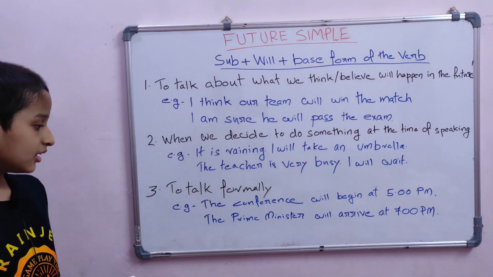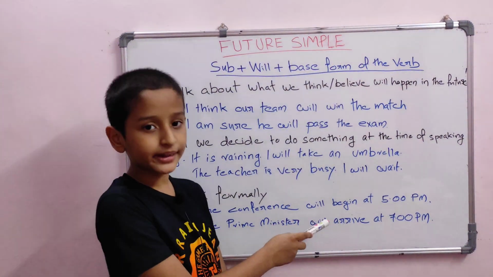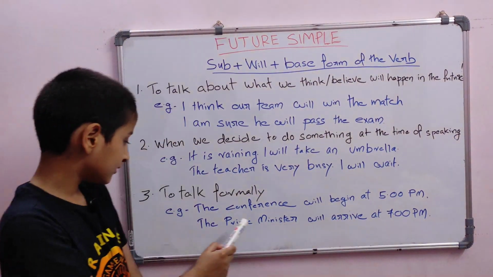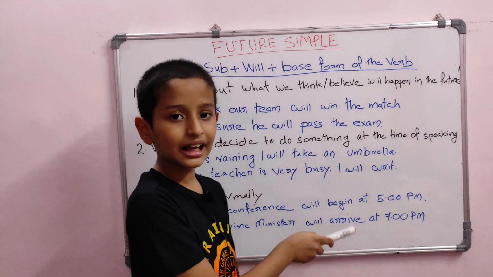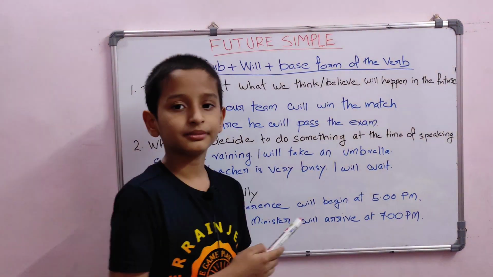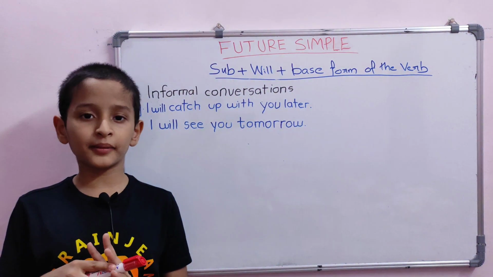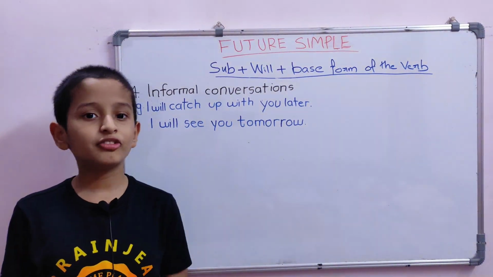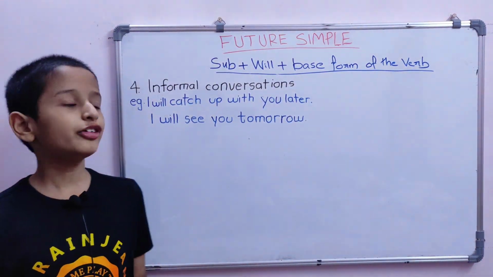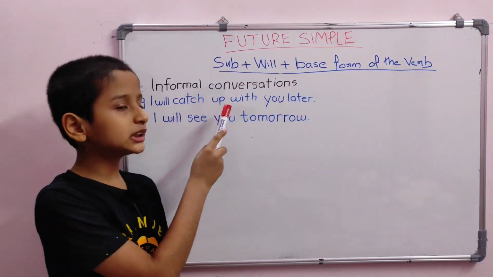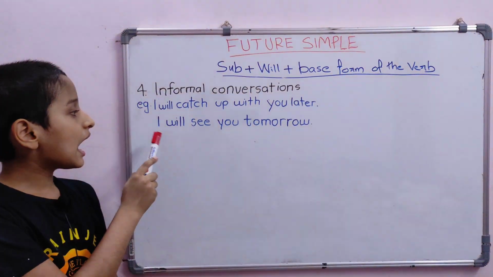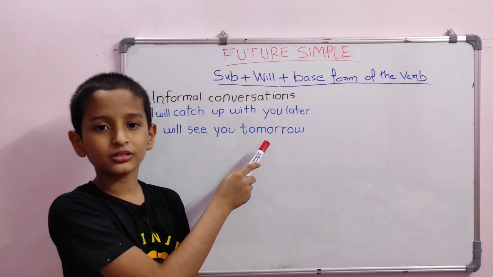We can also use this tense to talk about formal and more official things. For example, the conference will begin at 5 p.m. The Prime Minister will arrive at 7 p.m. We can also use this tense to talk informally with our friends, family and all. For example, I will catch up with you later. I will see you tomorrow.